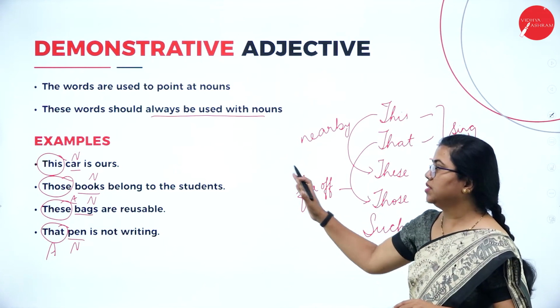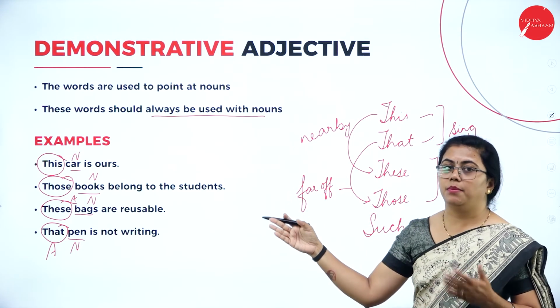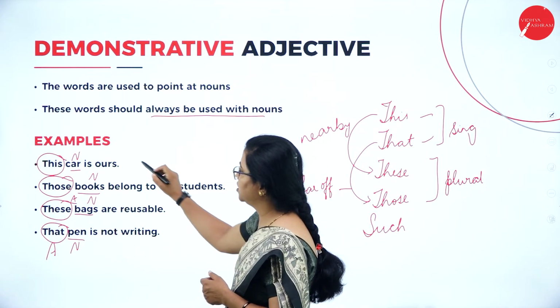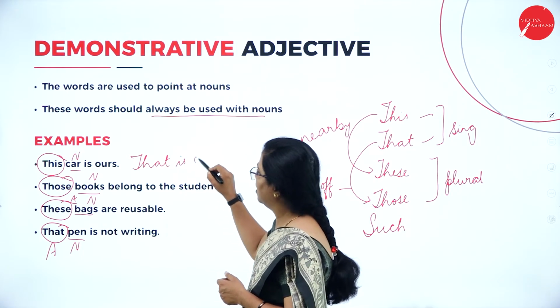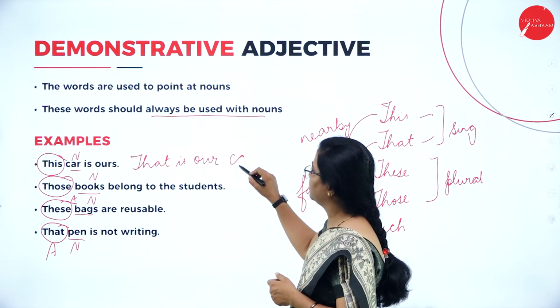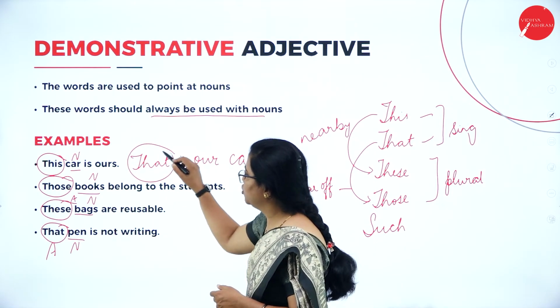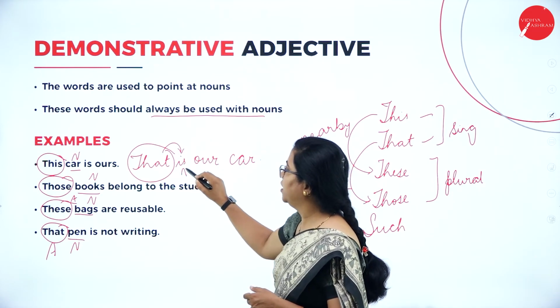Let me give you some different sentences wherein that is used in a sentence but it is not used as an adjective. For example, I am going to make a small change here. That is our car. Here you can see that is used to point at that car, but after that this is not a noun.